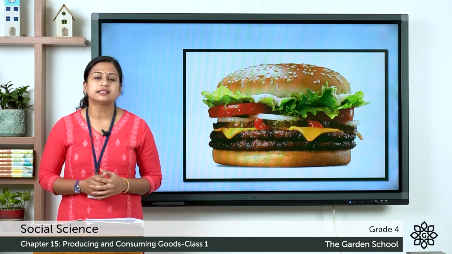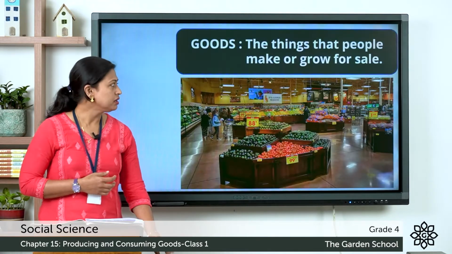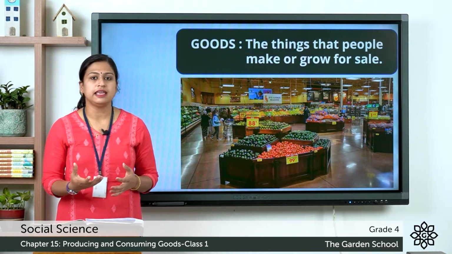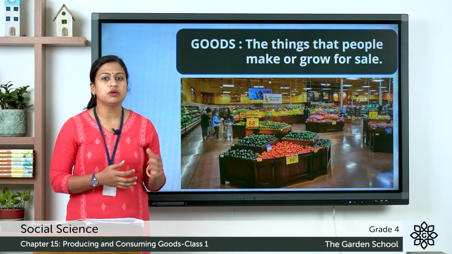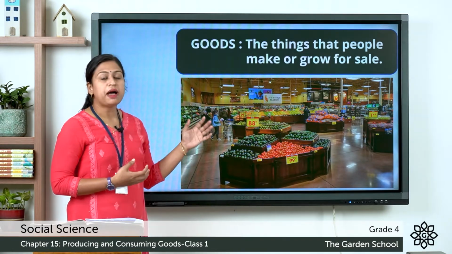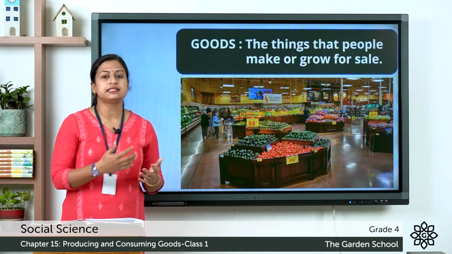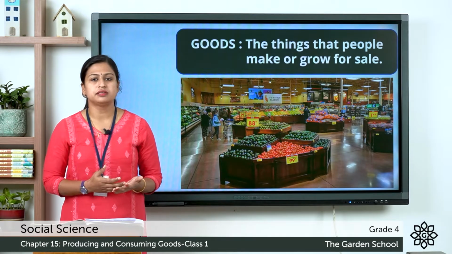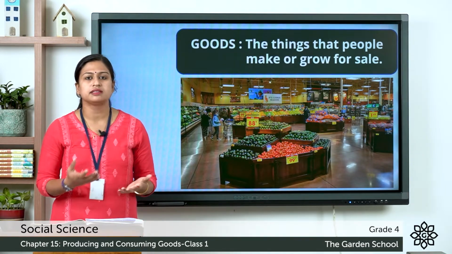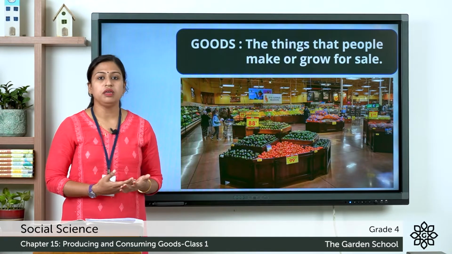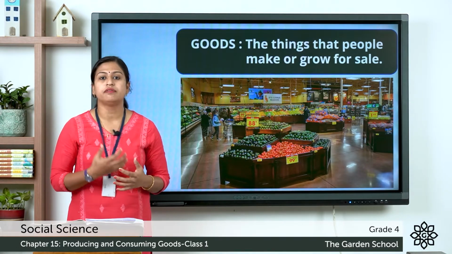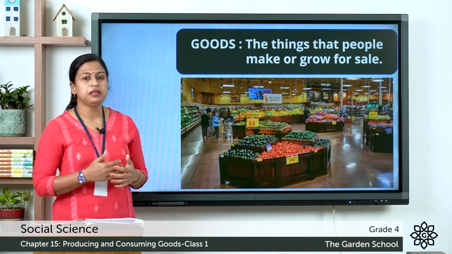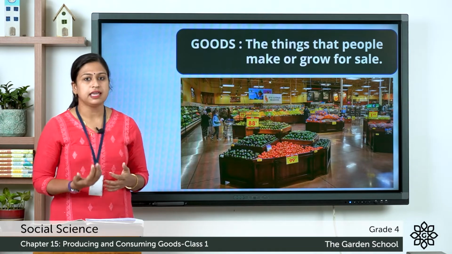Next, let's discuss goods. So, what are goods? Goods are the things that people make or grow for sale, that is for selling purpose. So, we go to the market to buy these things to fulfill our needs and wants. This includes everything, that is fruits, vegetables, stationery items, plastic wares, clothes, everything that we purchase from the market to fulfill our needs and wants. So, once again, goods are the things that people make or grow for sale.